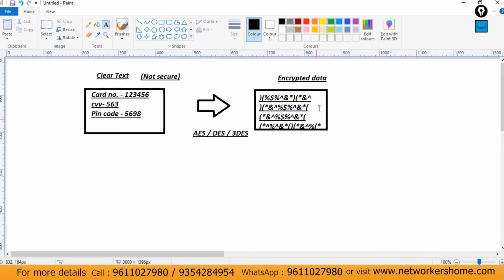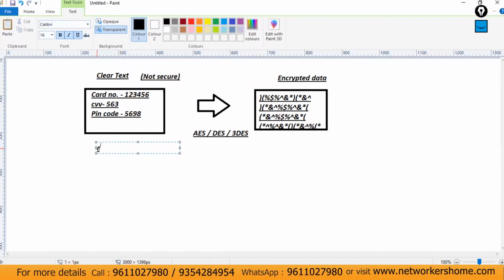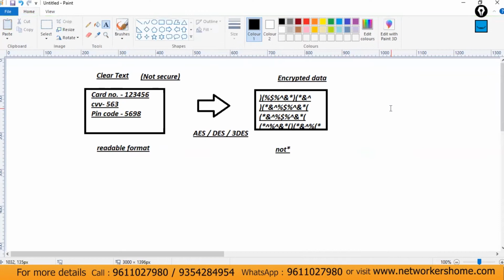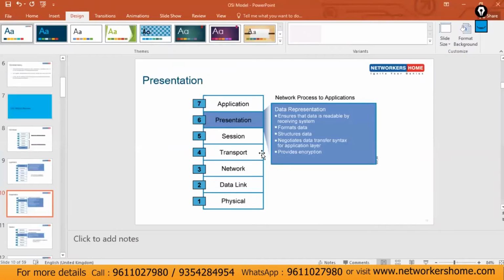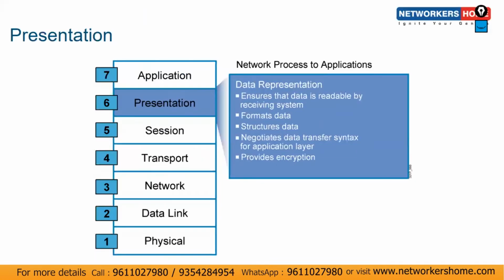So this is encrypted data, and now it is not possible to read it. This data is in readable format, but this is not, because this is encrypted data. So now this is secure. The presentation layer helps us to encrypt the data.